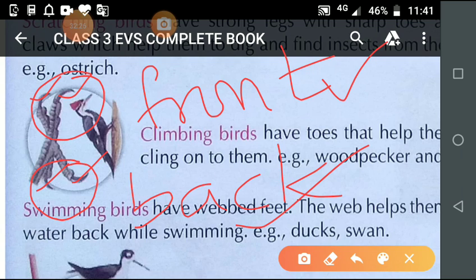It means with the help of toes and its strong claws, it can hold the tree. The kind of claws a woodpecker has is known as climbing claws, and that is the reason the woodpecker is known as a climbing bird.